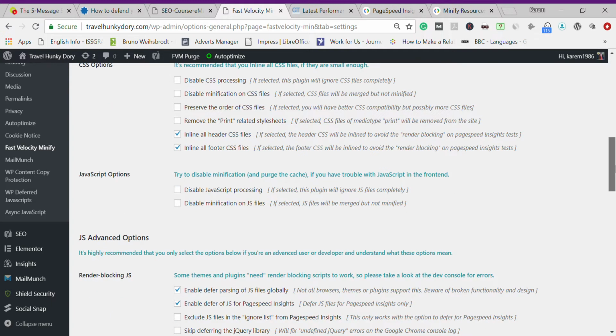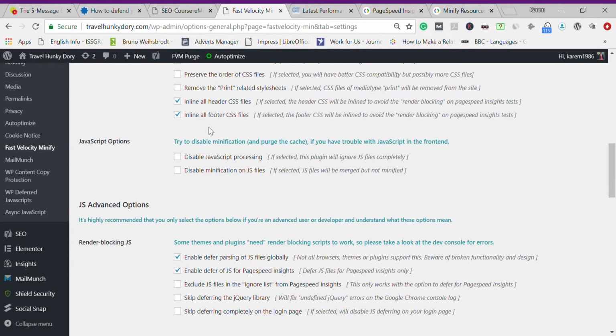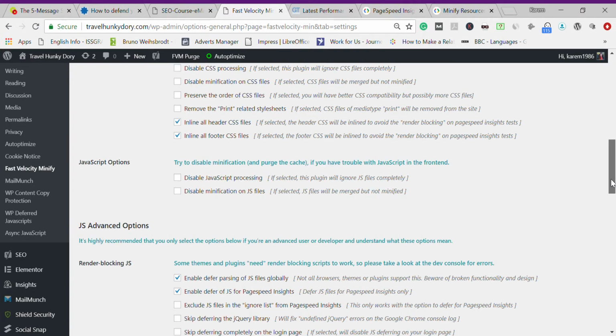In JavaScript options, leave it blank as well, because if you check, you're telling the plugin not to minify JavaScript, and we want to minify. Why it says this is because sometimes we want the JavaScript to load. It depends on the website you have, the types of files. But in most cases, what we want is to minify JavaScript. So if you check either of those, it will not do it. But in some cases, I understand it might be necessary.